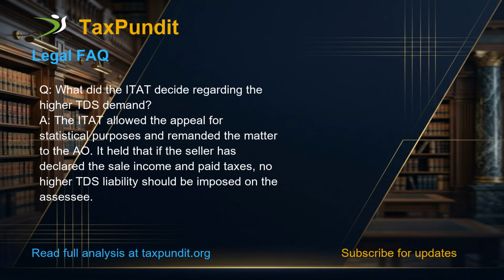Question: What did the ITAT decide regarding the higher TDS demand? Answer: The ITAT allowed the appeal for statistical purposes and remanded the matter to the AO. It held that if the seller has declared the sale income and paid taxes, no higher TDS liability should be imposed on the assessee.